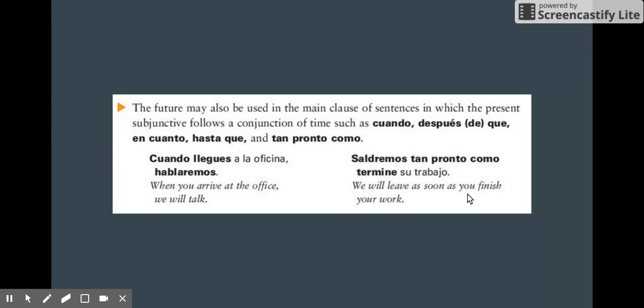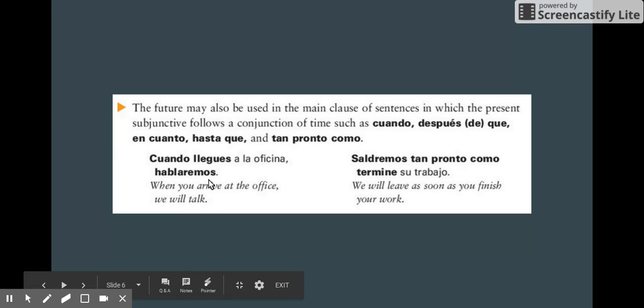Another way that you can use the future, just like in English, is combining it with the subjunctive to say what will happen in a future time. So cuando llegues a la oficina, hablaremos. When you arrive at the office, we will talk. And as you can see, that we will talk is the future aspect of the sentence.